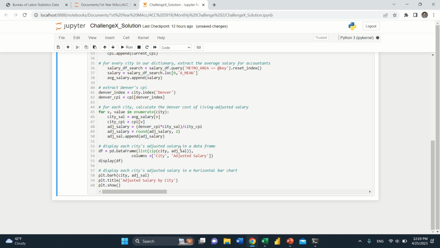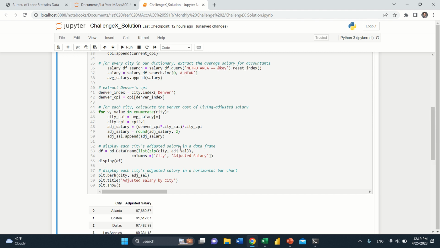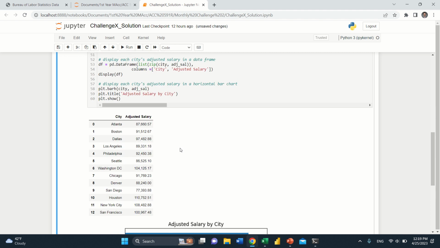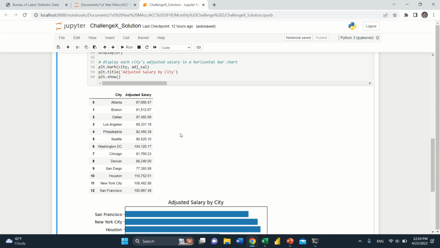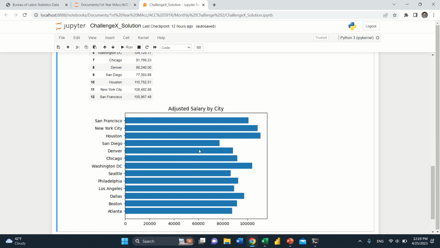And I should note the results that come up here are as of April 25th, 2023. Depending on when you do this challenge, your results may be a little bit different because the BLS periodically updates its CPI info. But this solution right here should work regardless of when you complete this challenge. All right, so here we go. It looks like as of April 25th, 2023, Houston is the best place to be an accountant. You have the most purchasing power there.